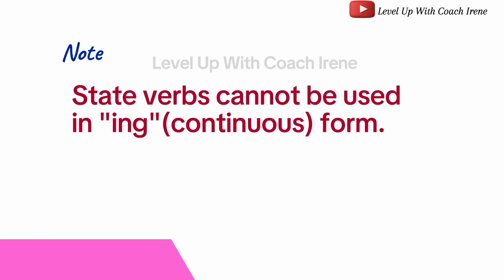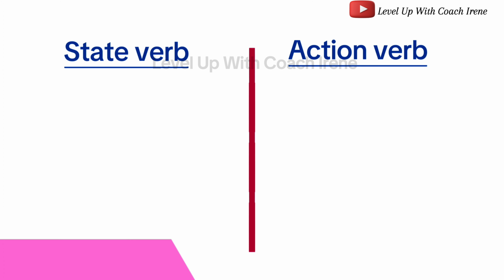Note that state verbs cannot be used in ing forms. By that, I mean continuous forms. However, when you want to use the ing form, you can only do that with the action verbs. Let us compare the state and the action verb with these examples.